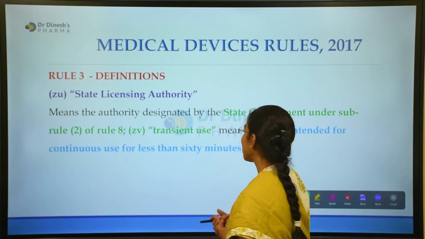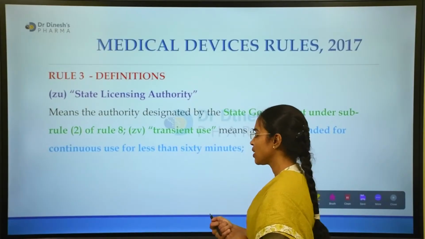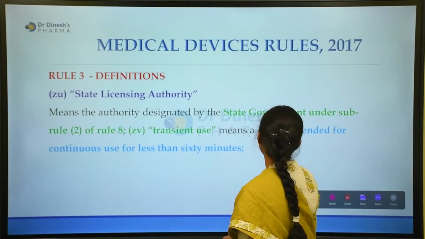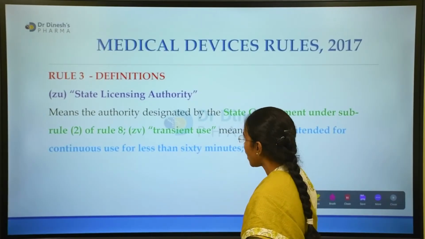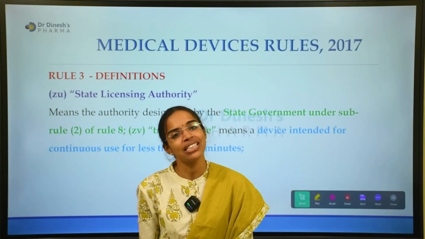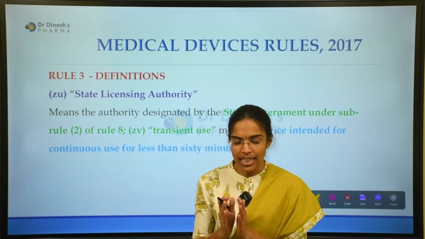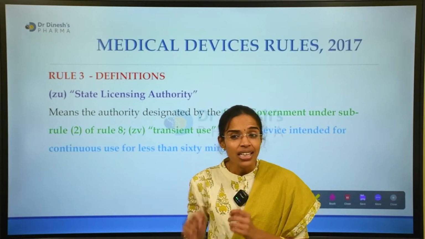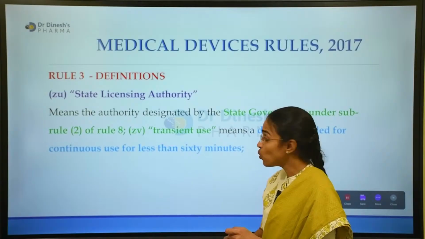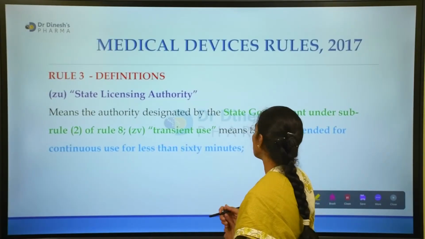And the state licensing authority is defined under Rule 2 of Rule 8. For the transient use, the authority designated, the state licensing authority, is nothing but the one designated by the state government under Rule 2 of Rule 8.